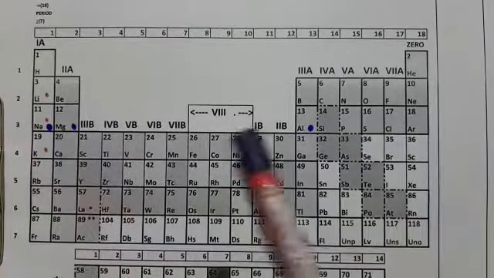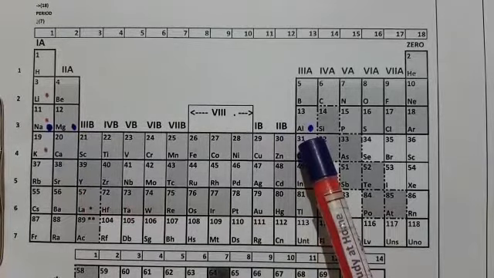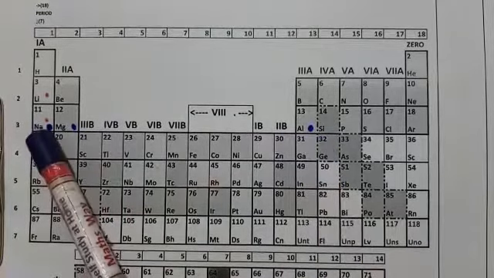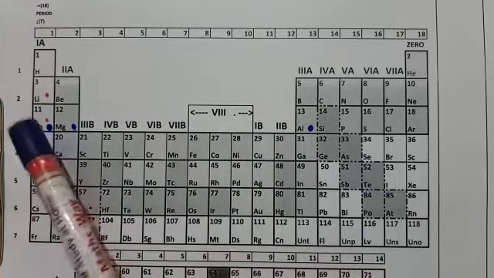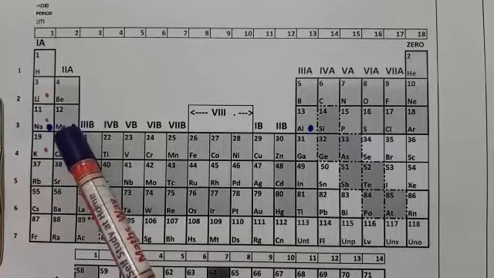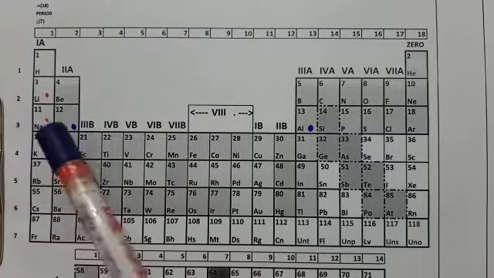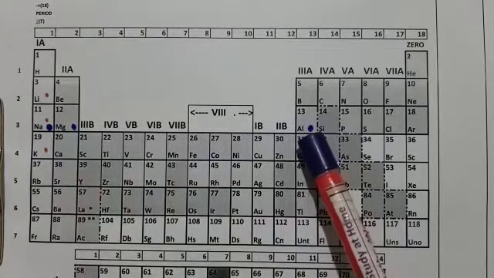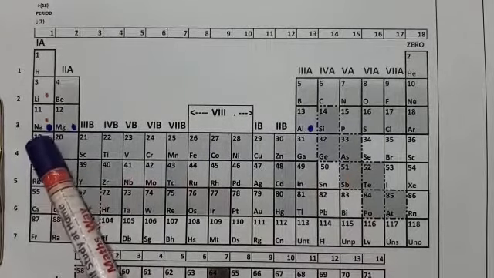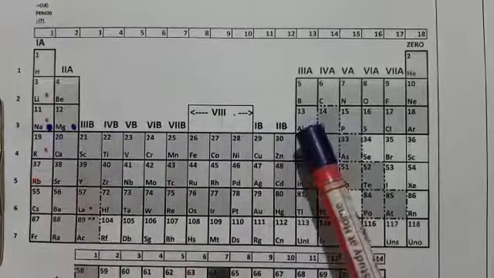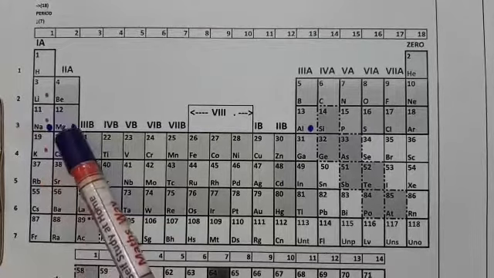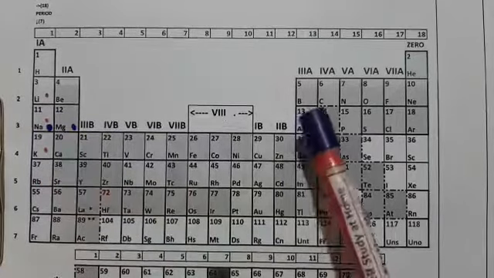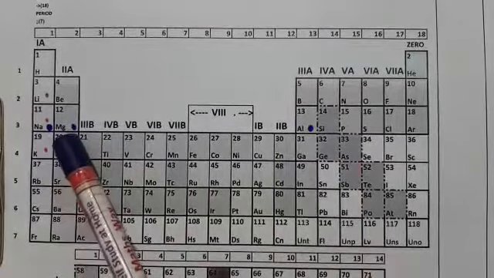Sodium is more reactive, magnesium is less reactive than sodium, and aluminium is the least reactive among these three.